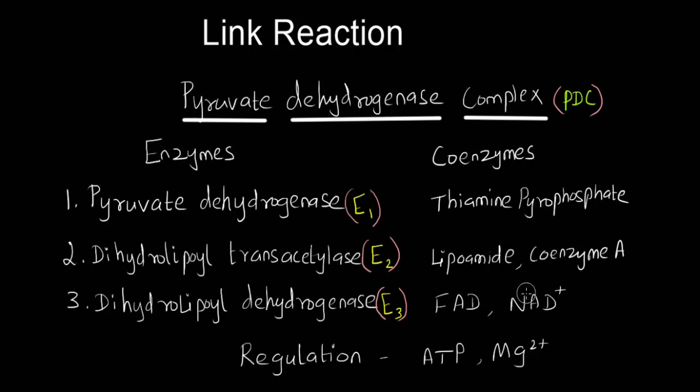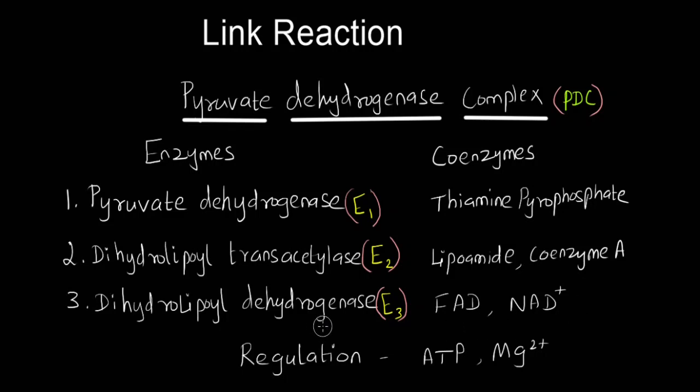FAD and NAD+ act as coenzymes for dihydrolipoyl dehydrogenase. Thiamine pyrophosphate, lipoamide and FAD are tightly bound to their enzymes, whereas coenzyme A and NAD+ are not bound to their enzymes but are essential for enzyme activity.